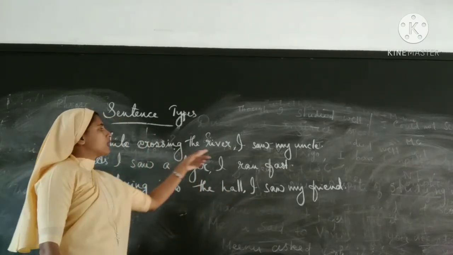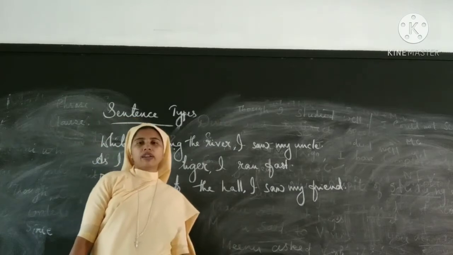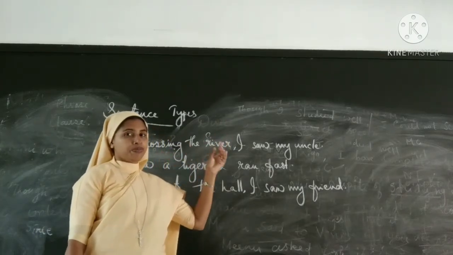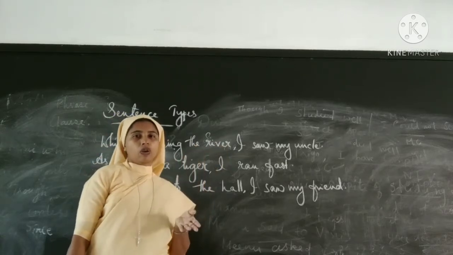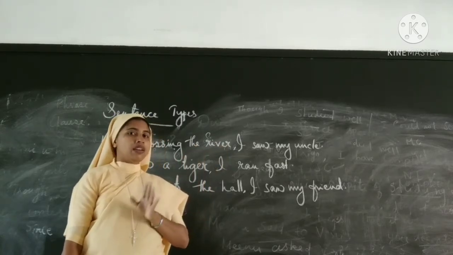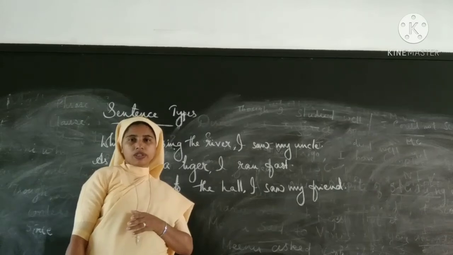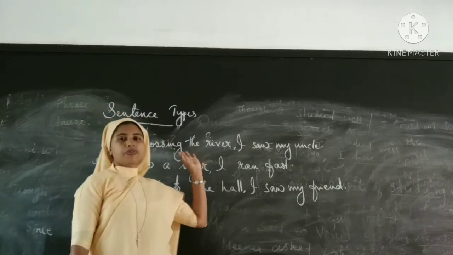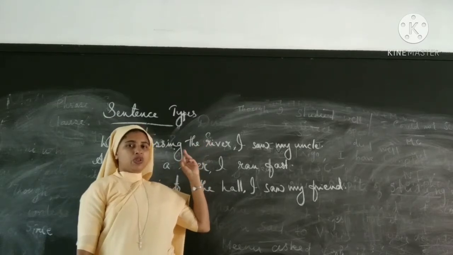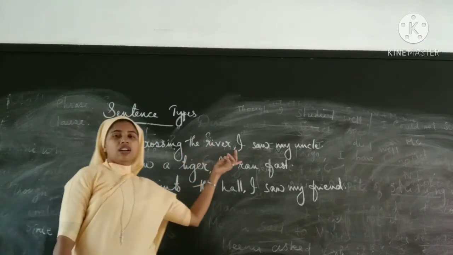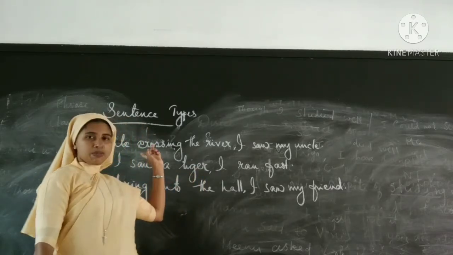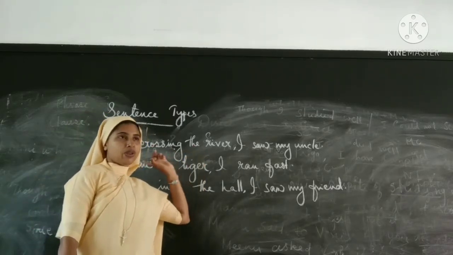While crossing the river, I saw my uncle. How many clauses are there? How will you identify a clause? If there is a subject and predicate, that's a clause. Here, while crossing the river: is there any subject? No, there is no subject. Is there any verb? No. So this part is a phrase only, it's not a clause.